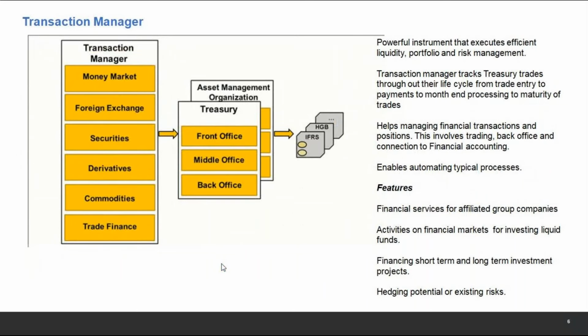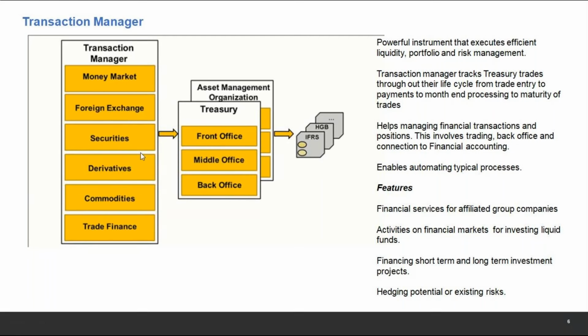As I said, we'll cover transaction manager in detail. Transaction manager is one of the most powerful tools in our treasury. If I say I know transaction manager completely, I would say I know 60 or 70% of SAP TRM. That is how powerful this tool is. It is very closely integrated with all our instruments. You can see here money market, foreign exchange, securities, derivatives, commodities, trade finance. It is very closely integrated.